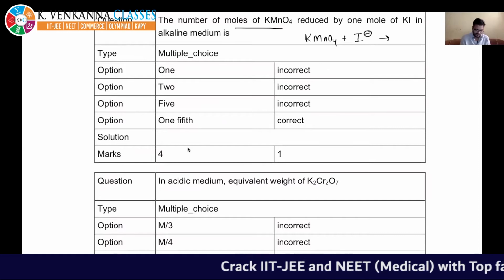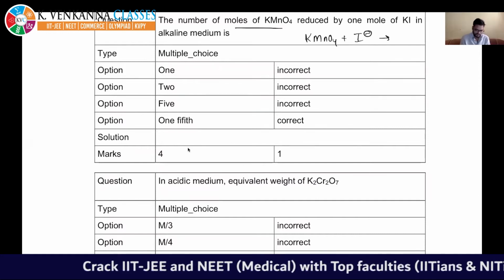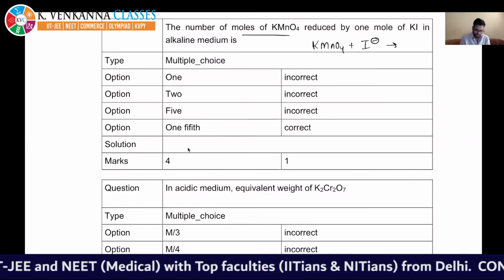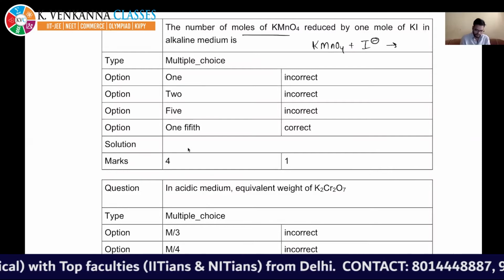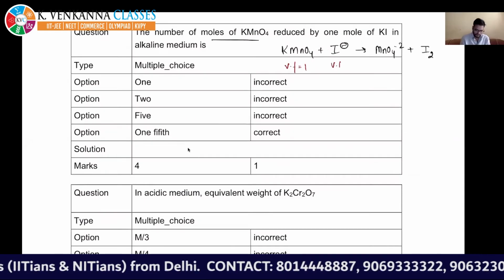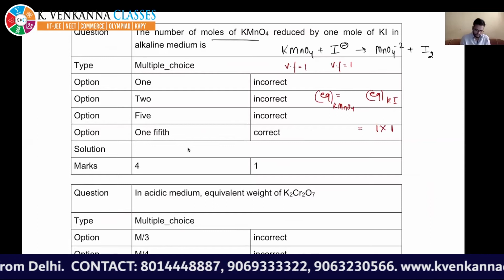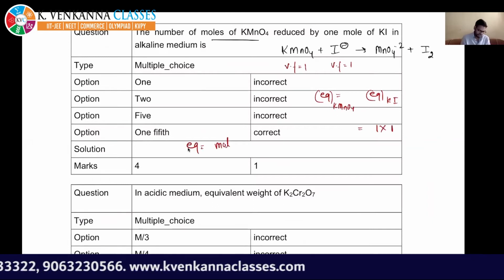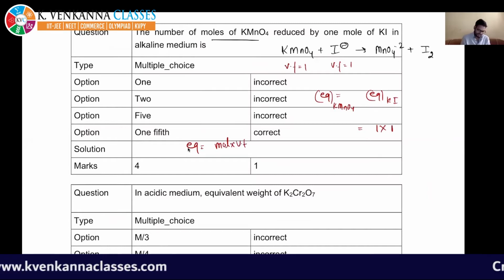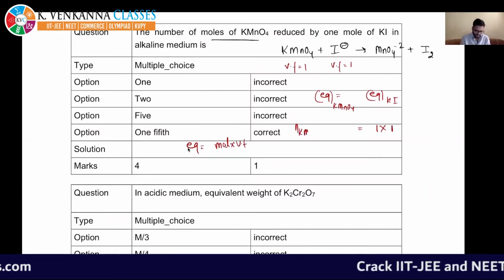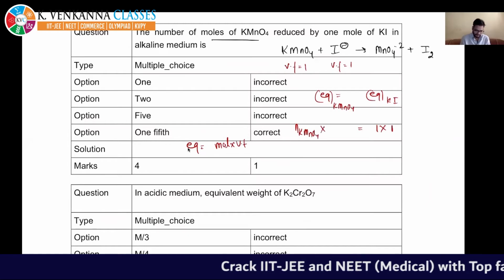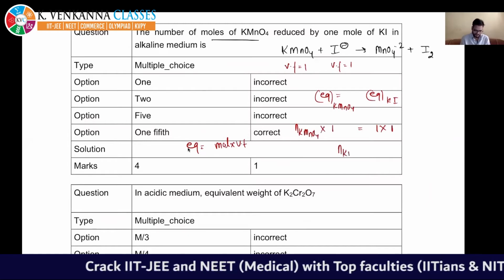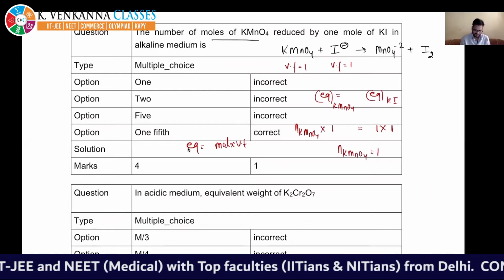So equivalents of KMnO4 must be equal to equivalents of KI. It is given 1 and its valency factor is 1. Equivalents are moles into valency factor. So this will also become moles of KMnO4 into its valency factor, which is 1. So the answer will remain as 1.